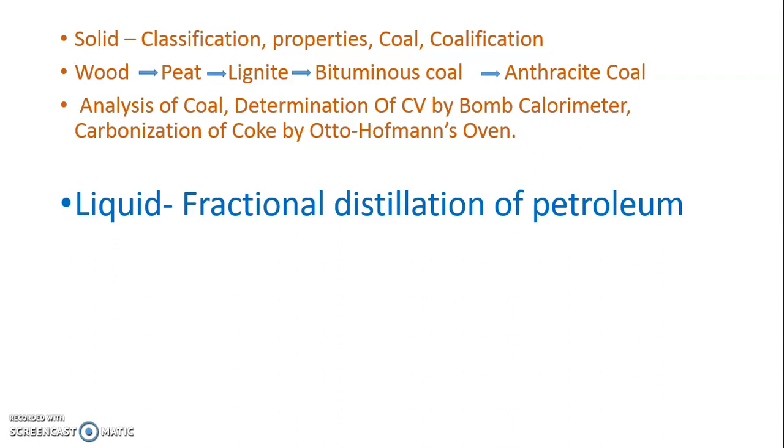Later on, we have gone through carbonization of coke by the Otto Hoffmann oven, which works on the principle of heat regeneration. That is, once a temperature of around 1200 degrees centigrade is given, the oven itself generates or utilizes the temperature for a long time, and with very little consumption of fuel, we can convert a great amount of coal into coke. So this much information you already have.